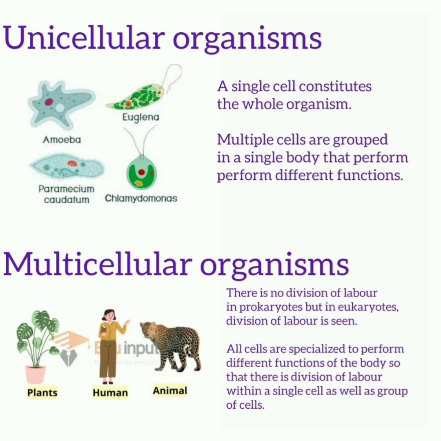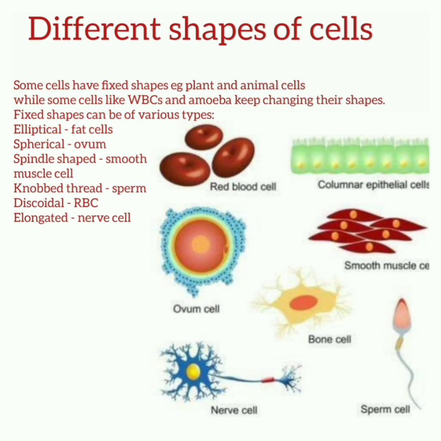And all cells are specialized to perform different functions of the body so that there is division of labor within a single cell as well as group of cells. Cells are of different shapes depending upon the function they have to perform. Some cells have fixed shapes, example plant and animal cells, while some cells like WBCs and amoeba keep changing their shapes. Fixed shapes can be of various types. Elliptical as in fat cells, spherical in ovum, spindle-shaped in smooth muscle cell, knobbed thread-like shape in sperm cells, discoidal in RBC, elongated in nerve cells.